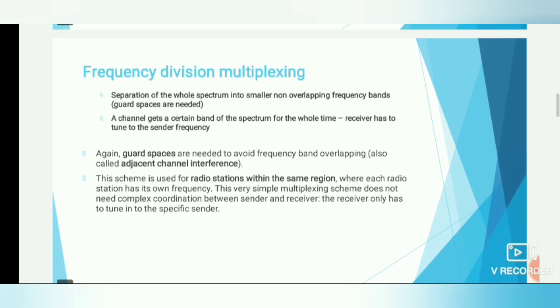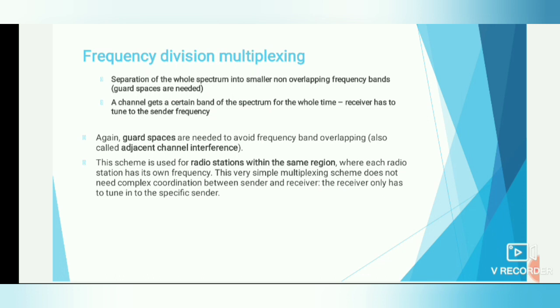And now let's see frequency division multiplexing, that is FDM. There is a separation of the whole spectrum into smaller non-overlapping frequency bands. The guard spaces are the spaces between the frequency bands, used to split them. The channel gets a certain band of the spectrum for the whole time.